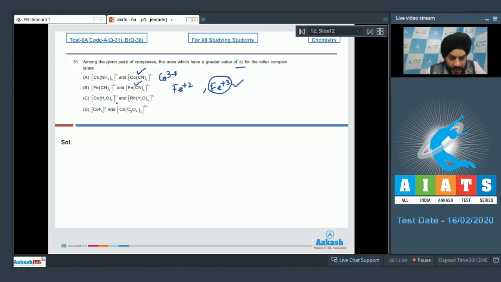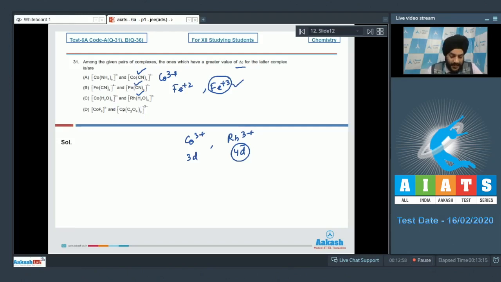If I talk about the third option now, I have cobalt 3+ and rhodium 3+ with the same set of ligands, which is water. If I talk about cobalt and rhodium, this belongs to 3d, whereas this belongs to 4d. And we know that splitting caused in the 4d is greater as compared to 3d. So again, the latter complex has a greater splitting, or a greater value of delta O, as compared to the former complex.